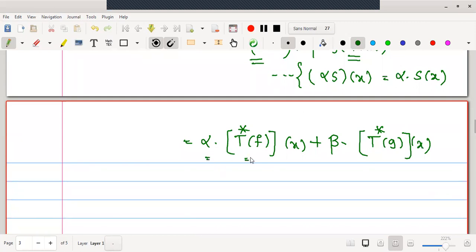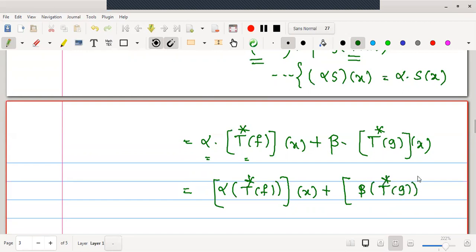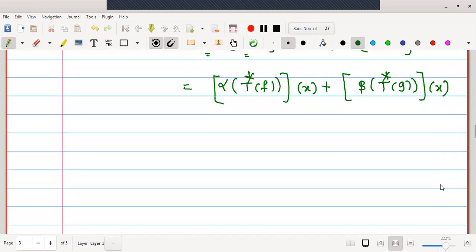Alpha times S of x, I will write as alpha S operated on x. Same definition used in the reverse manner. Therefore, this is alpha T star f operated on x. Similarly, here we can write beta T star g operated on x.